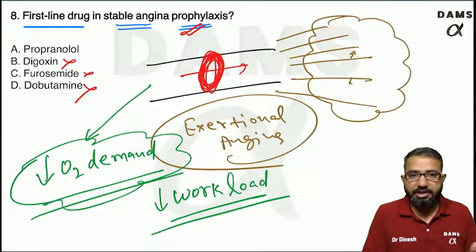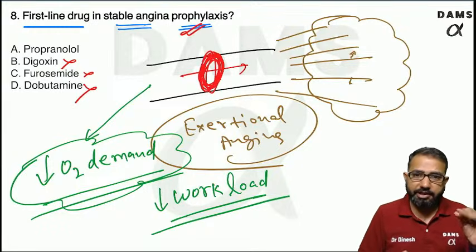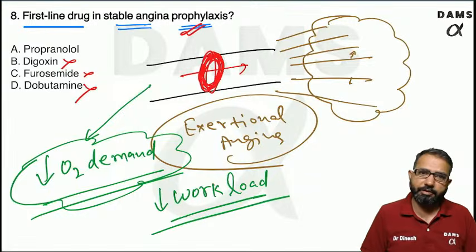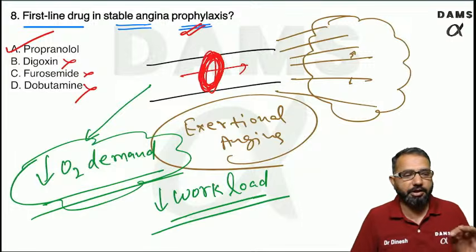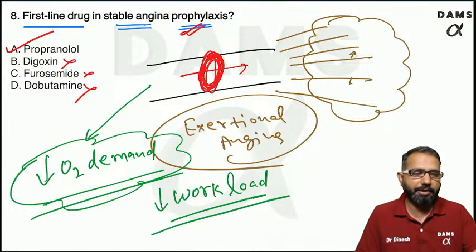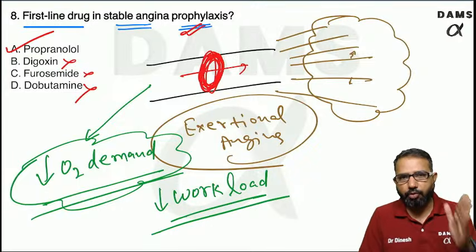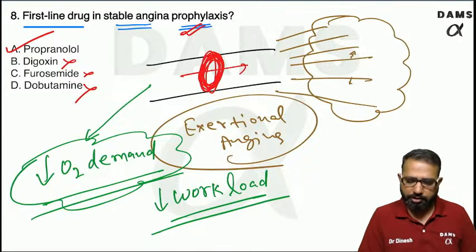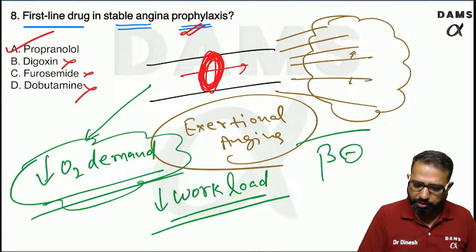Dobutamine increases the load because it will force the heart. It will increase the heart rate, so more oxygen demand will be there. If you want to decrease the oxygen demand, the best way to suppress the heart is a beta blocker. Propranolol is a wonderful drug. So in these cases we give beta blockers. Beta blockers are the drug of choice.